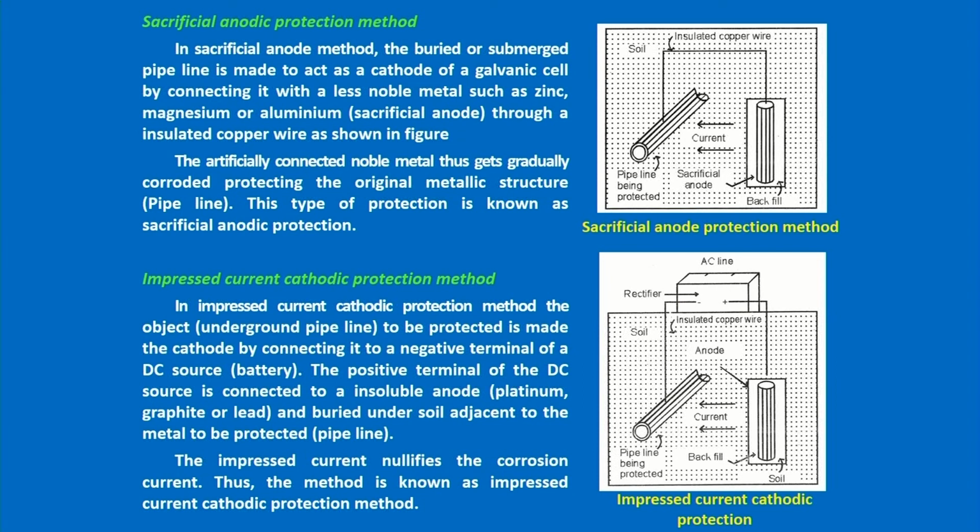Okay. While passing a minute current through the base metal, the base metal which is to be protected acts as a cathode, and the other part, the graphite block or lead block connected with the pipeline, acts as the anode. So, artificially we are supplying a minor current to the base metal, converting the base metal to the cathode. So, these are the ways to protect the base metal from corrosion. These are the best methods of protecting the underground pipeline from corrosion.